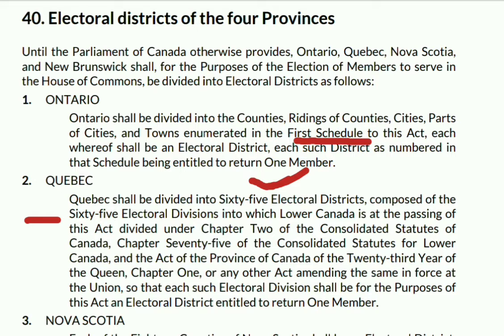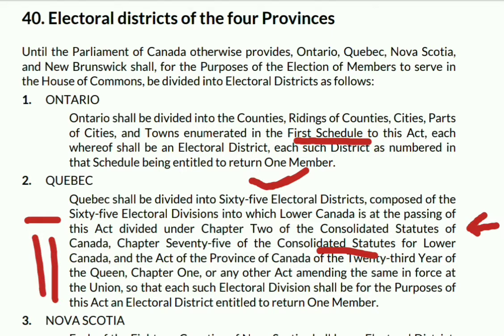So it was divided under Chapter 2 of the Consolidated Statutes of Canada, Chapter 75 of the Consolidated Statutes for Lower Canada, and the Act of the Province of Canada of the 23rd year of the Queen. So Chapter 1 or any other act.